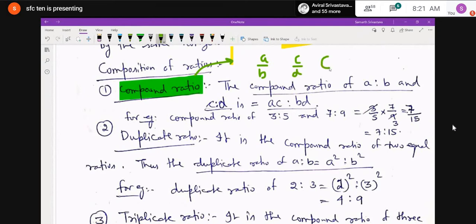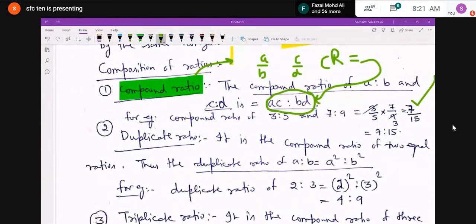Okay. For example, the compound ratio of 3 is to 5 and 7 is to 9. I have written as 3 upon 5 in the form of fraction only. 3 upon 5 into 7 upon 9. 3 into 7 is 21, 5 into 9 is 45, and you will get 7 upon 15. Or you can express it as 7 is to 15. Is it clear to everybody?